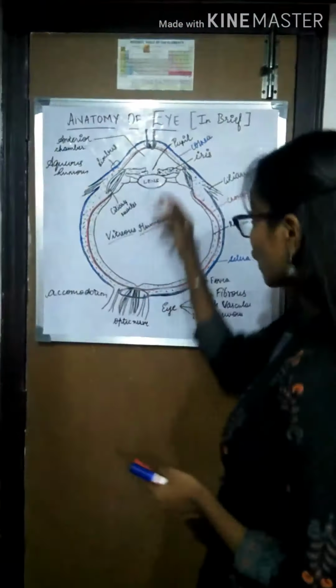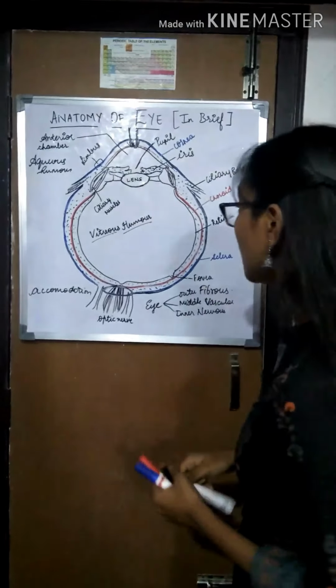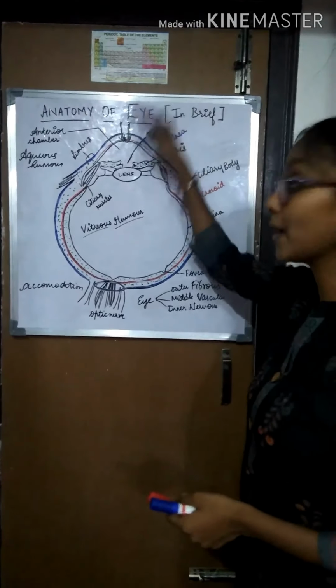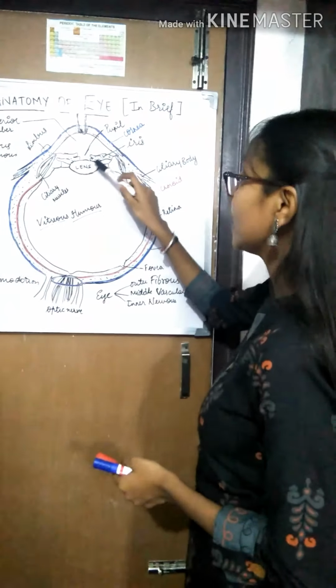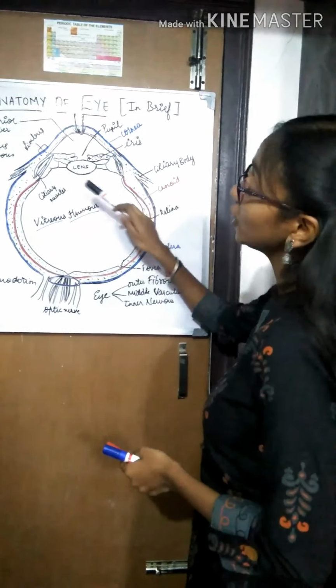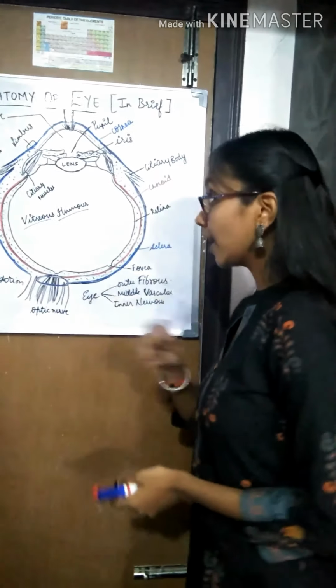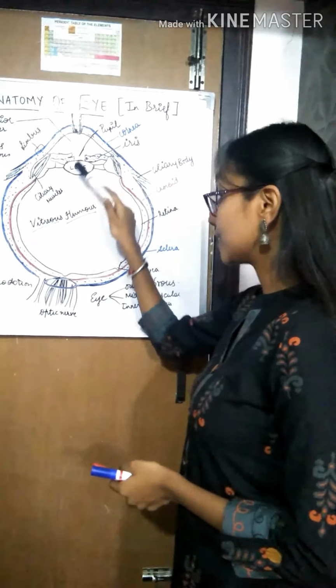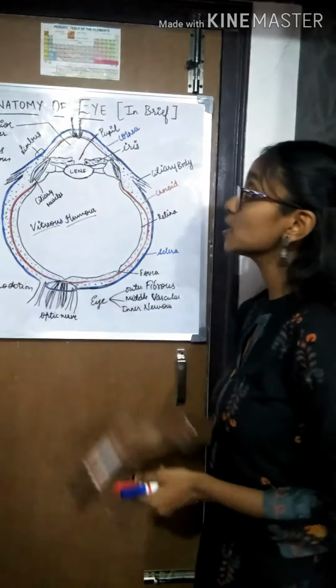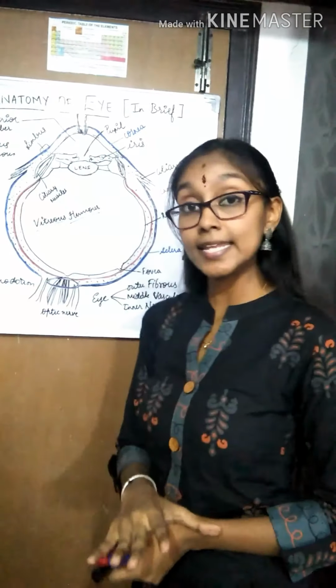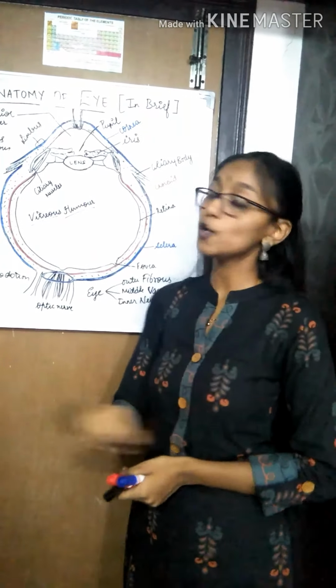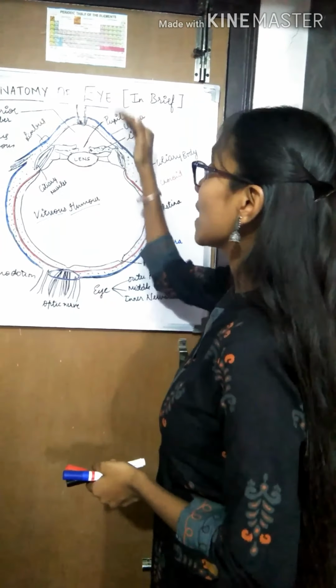Now I'll tell you why the eye is compared to a camera. The thin transparent cornea allows light to pass through it and focus onto the lens due to its convex curvature in the front. The light then passes through the pupil and then to the lens. The iris maintains the amount or intensity of light that needs to pass through the pupil.